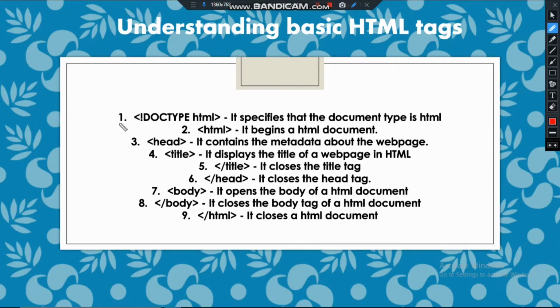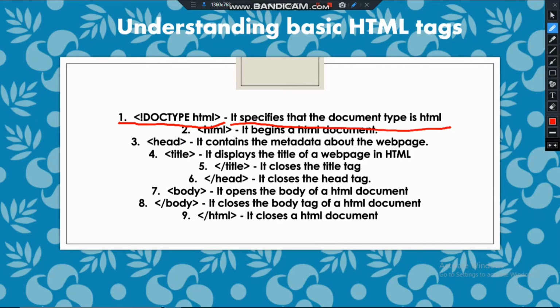So I'm explaining this very detailedly. Please understand this, because these are important, these are must to learn. Okay, without this the website is meaningless, it cannot be created. So doc type HTML, it specifies that the document type is HTML.